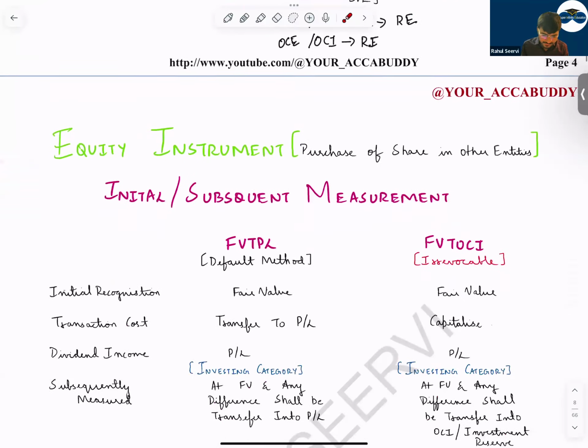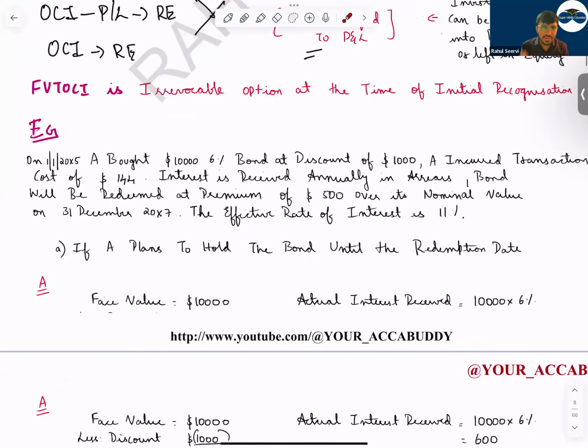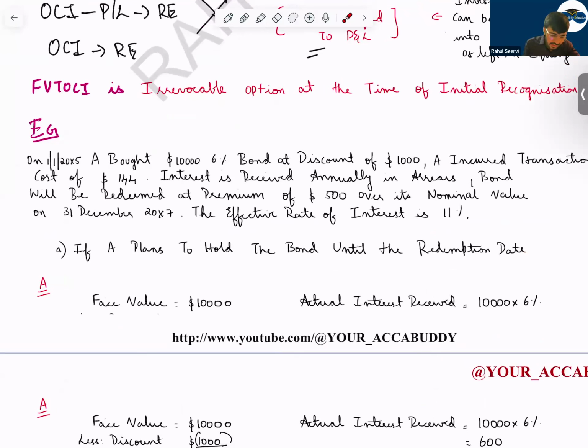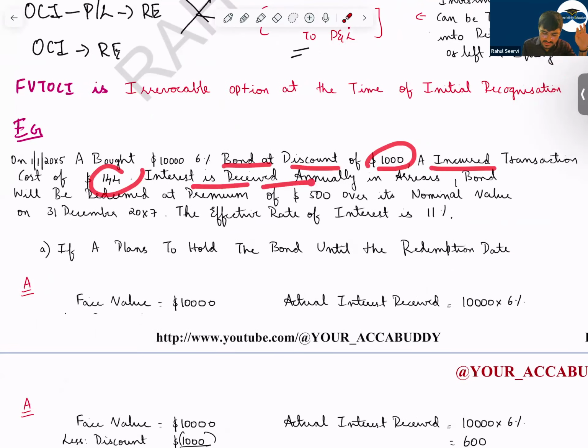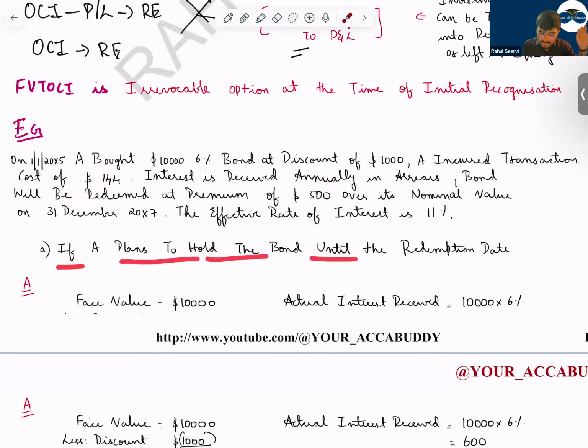Now let us do a question, so that in this question we'll cover all the three methods and what is the difference. Example, on 1st Jan 2000X5, A bought 10,000 6% bond at a discount of 1,000. A incurred transaction cost of 144. Interest is received annually in arrears. Bond will be redeemed at premium of 500 over its nominal value on 31st December 2007. The effective interest rate is 11%. So if A plans to hold the bond until the redemption date, that means A is saying that we will hold this bond until redemption date.